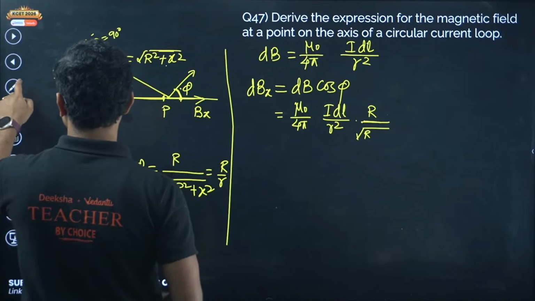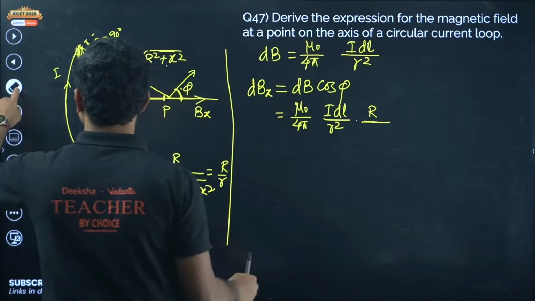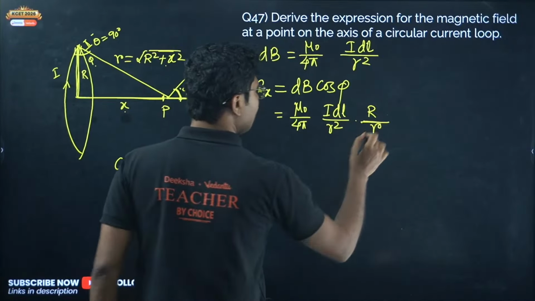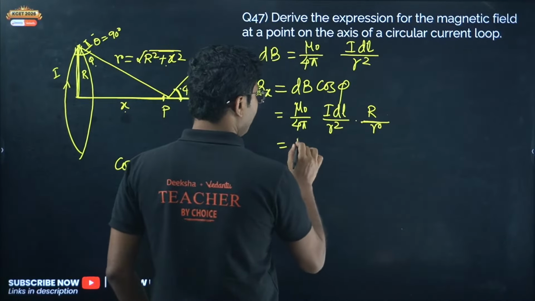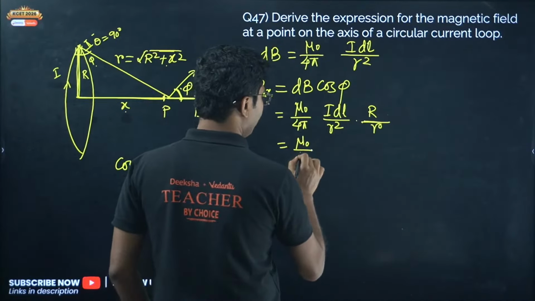Okay, so let me write it like this only. Later on we will put the value. It is r by small r. So now we get mu naught by 4 pi I into r divided by r cube into dl. Now dl is this portion, and if you see that capital R, x, and small r, everything is constant except this dl. So this dl is basically changing along this curve. Okay, so the total magnetic field on this direction will be given by